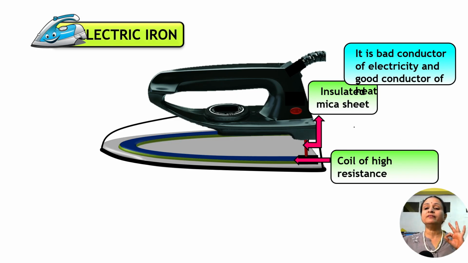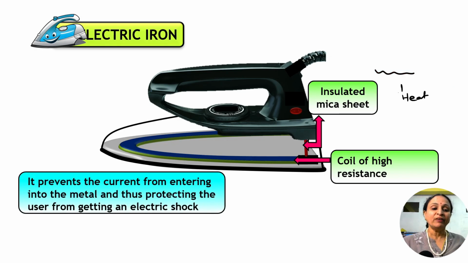Mica sheet is a very bad conductor of electricity, but a good conductor of heat. So, what will it do? It will prevent the current from entering into the metal. See, this is all made up of metal, right? So, the current will not enter the metal, so you will not get a shock, right?